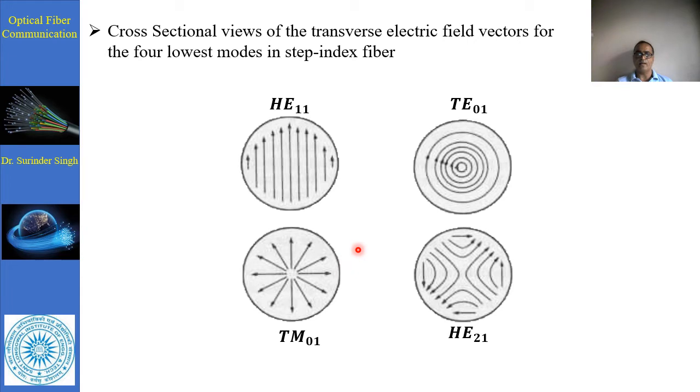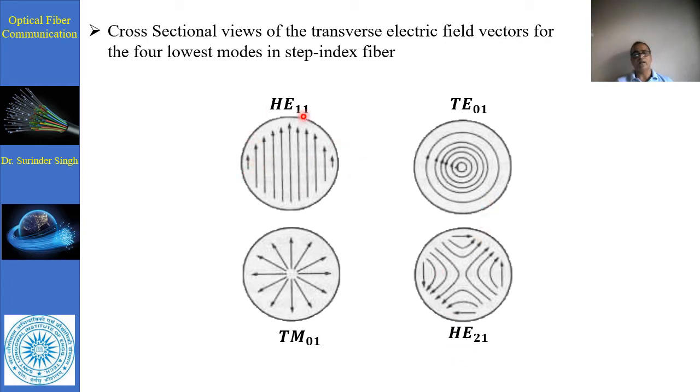Now for the hybrid mode, when v is equal to 1 and m is equal to 1, HE11 is formed, and there is a field line which represents half field line here, half field line here.